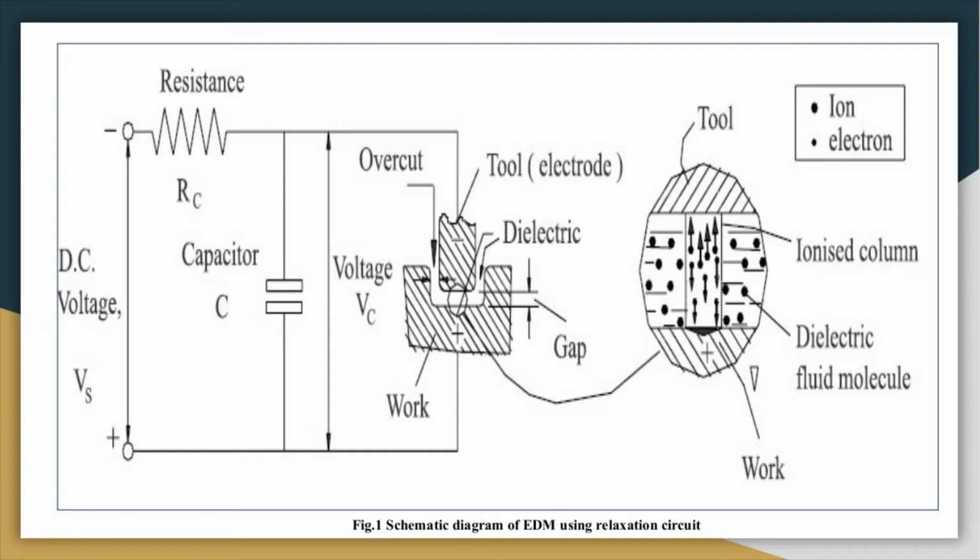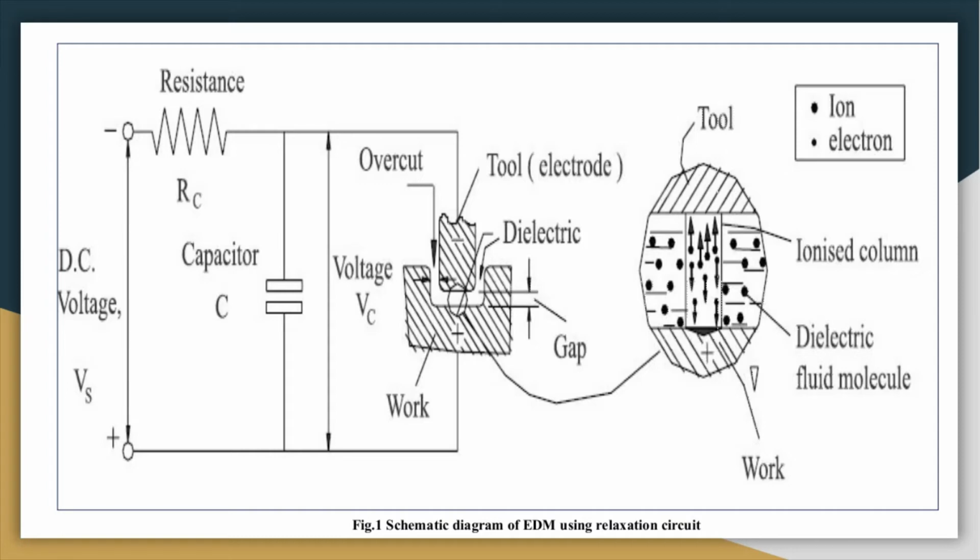Where the minimum distance is between the tool and workpiece, the spark occurs, following the path of minimum resistance, the smallest gap between tool and workpiece.